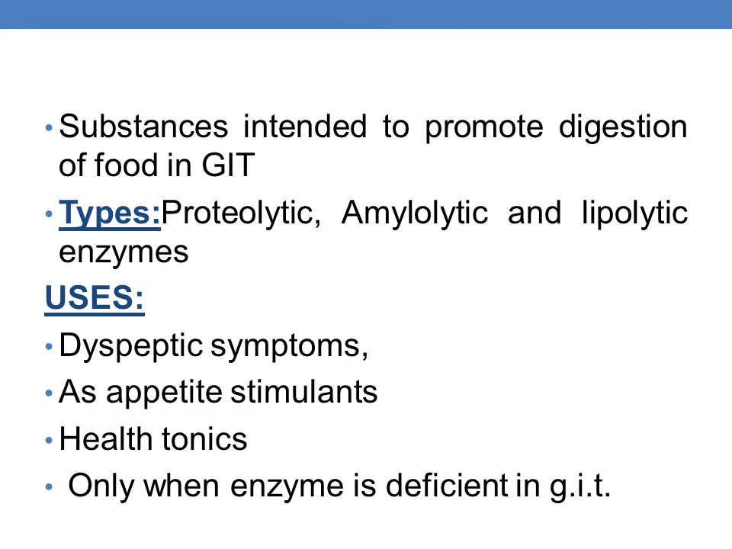So what are digestants? Substances that are intended to promote the digestion of the food in the gastrointestinal tract are called as digestants. Coming to the types, they are either proteolytic, amylolytic or lipolytic enzymes. Lytic indicates which aid in the breakdown. So these are the enzymes which aid in the breakdown of fats and proteins,